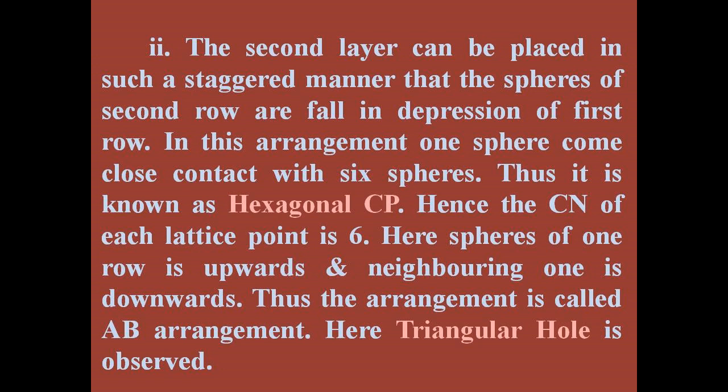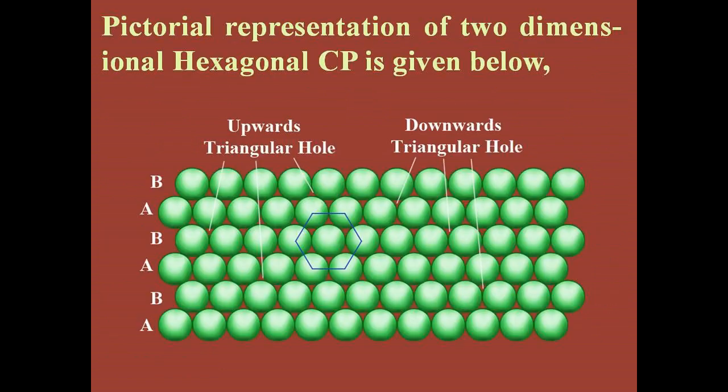Here, spheres of one row are upwards and the neighboring one is downwards. Thus, the arrangement is called AB arrangement. Here, a triangular hole is observed. The picture of such an arrangement is given here.